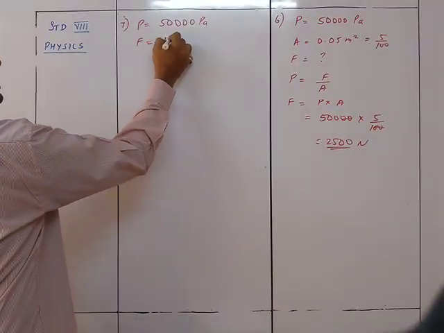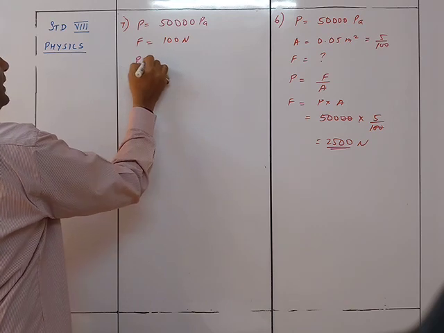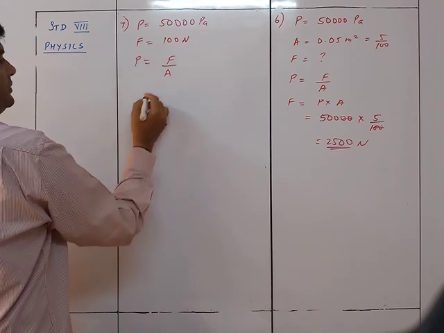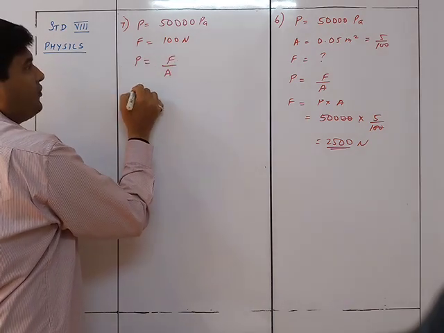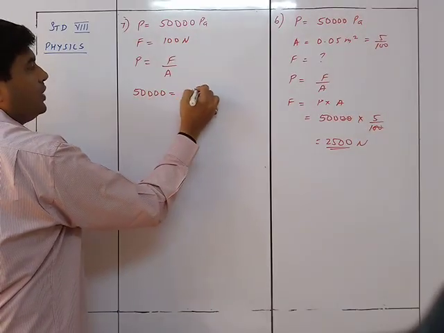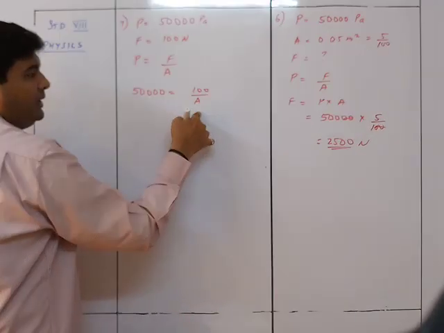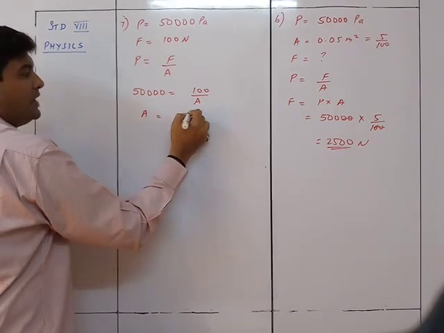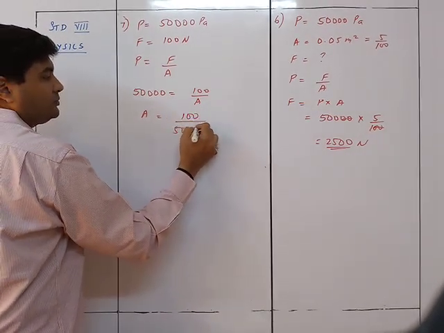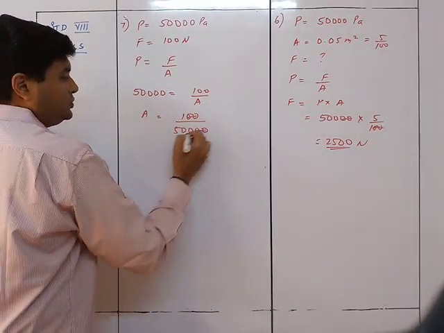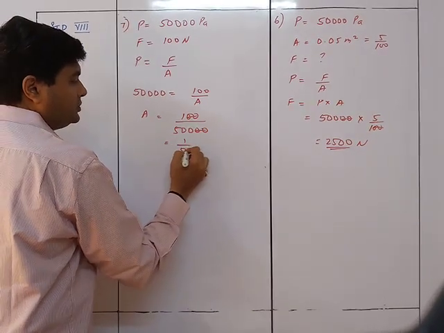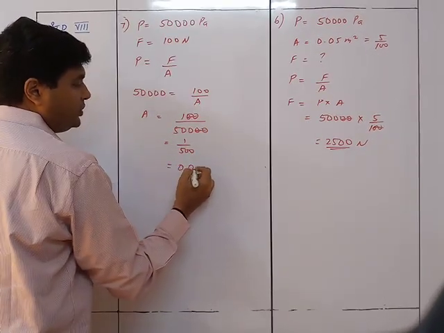F is equal to 100 Newton. P is equal to F upon A. We need to find out the area. So 50,000 is equal to 100 upon A. A comes here. So it is 100 upon 50,000. So it is 1 upon 500. So it is going to be 0.0.